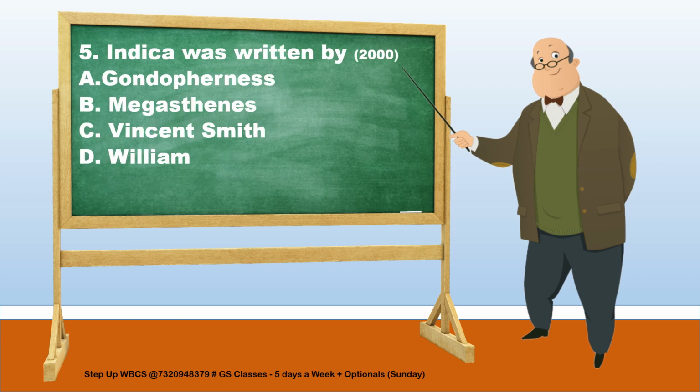The fifth question is, Indica was written by. There are four options: Gondophernes, Megasthenes, Vincent Smith, and William. And the answer, obviously known to all, is none other than Megasthenes. Now, Megasthenes was a Greek diplomat, historian, and ethnographer whose extensive writings about the culture of India gave an insight into the lives of ancient Indians during the rule of Chandragupta Maurya.